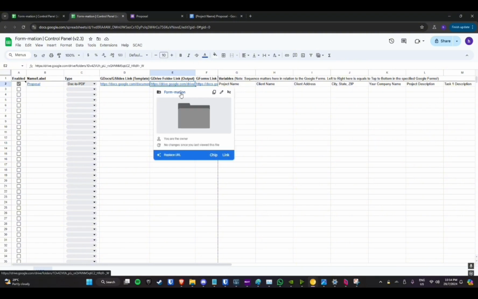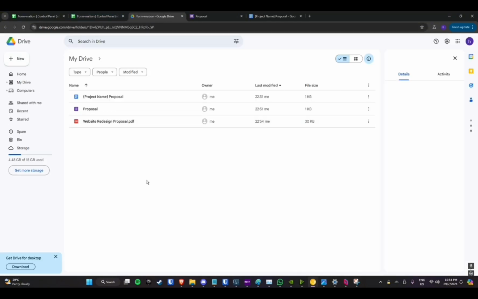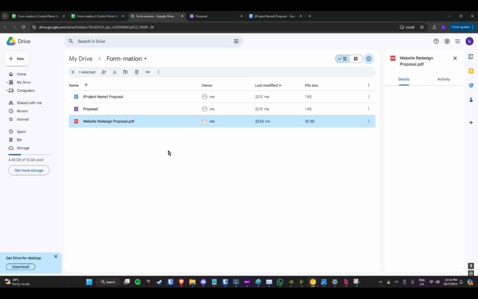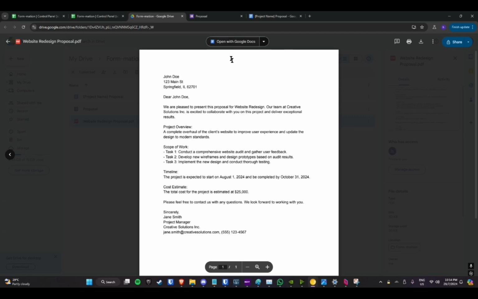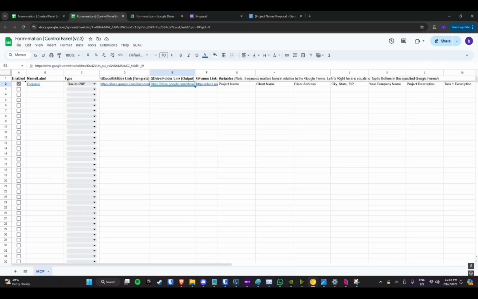And within here, you just need to open the link that is specified there. And here is the output. And for reference, this is the template. Next, we'll be showcasing a use case scenario for meeting minutes.